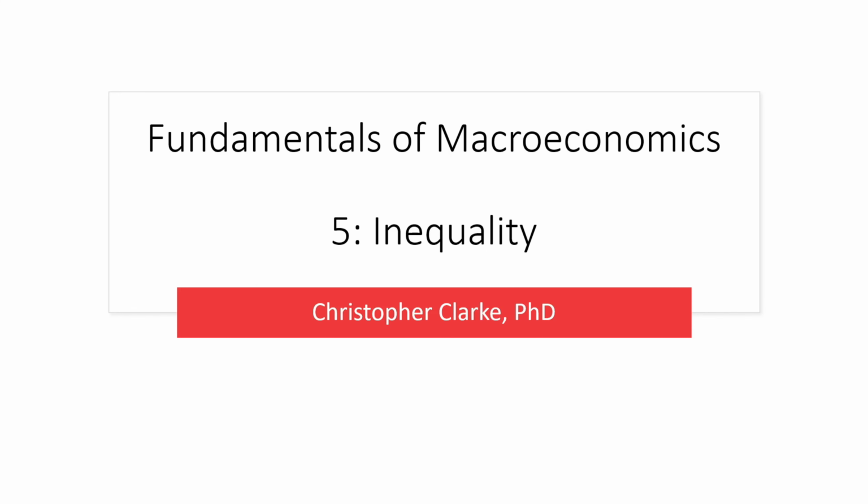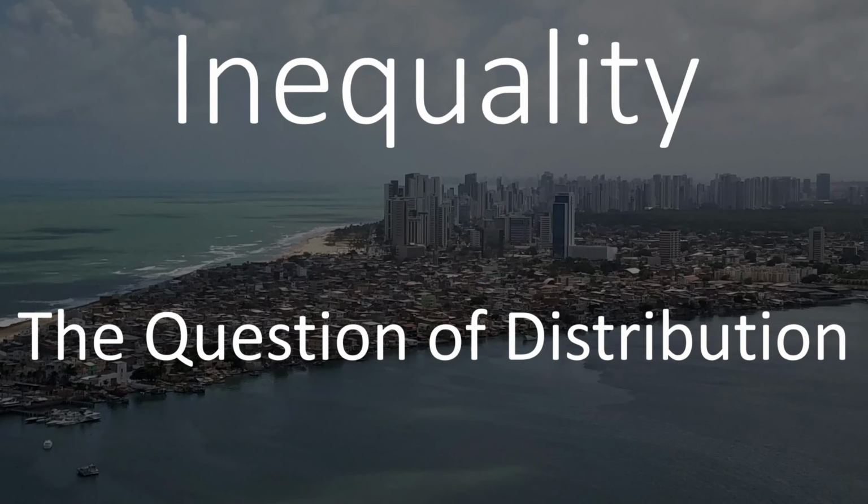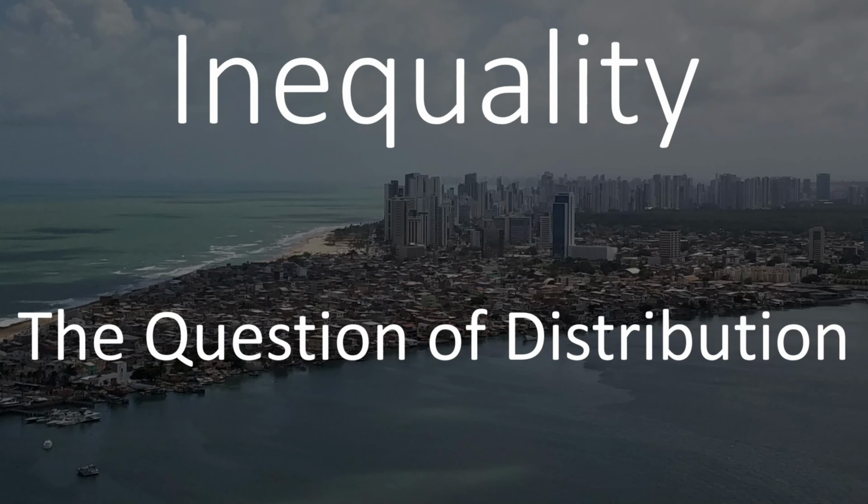Welcome to Fundamentals of Macroeconomics. In this unit, we will talk about inequality. This chapter is concerned about the question of distribution. It's not enough to say that the average is prospering. And as we can see from the city of Recife, Brazil, some areas of the same city experience significant economic prosperity, while others experience economic harm.